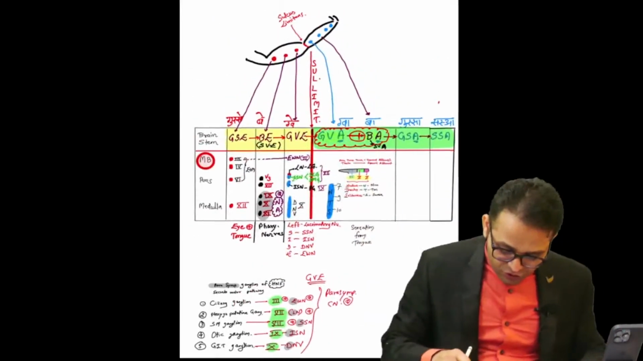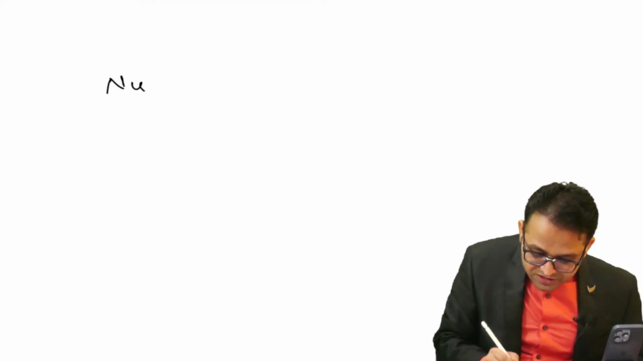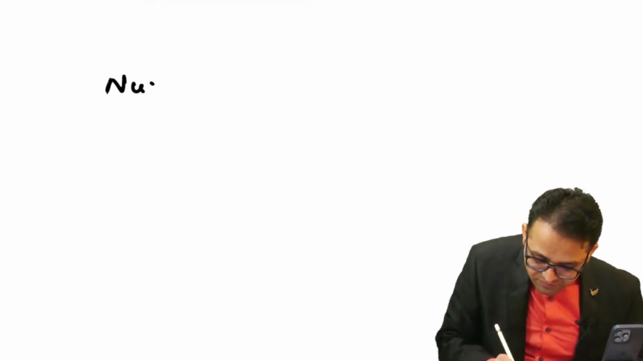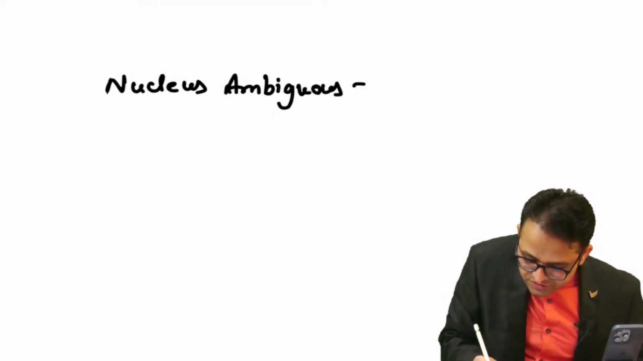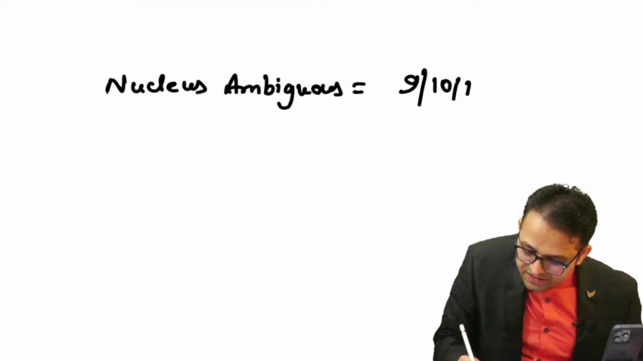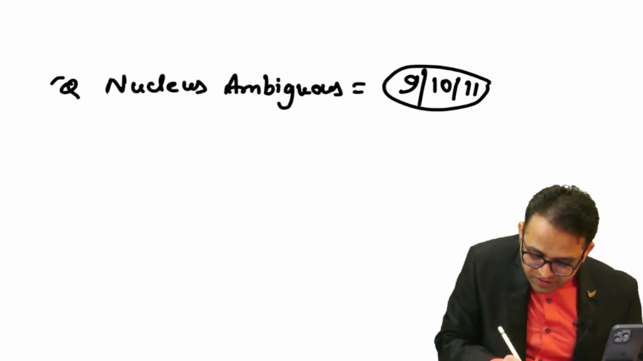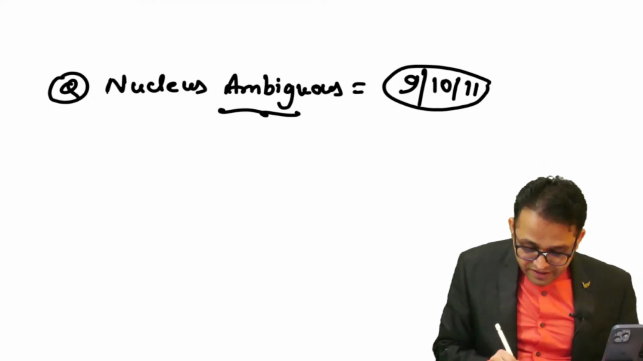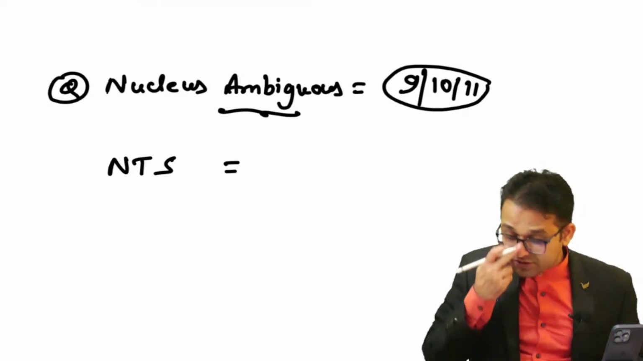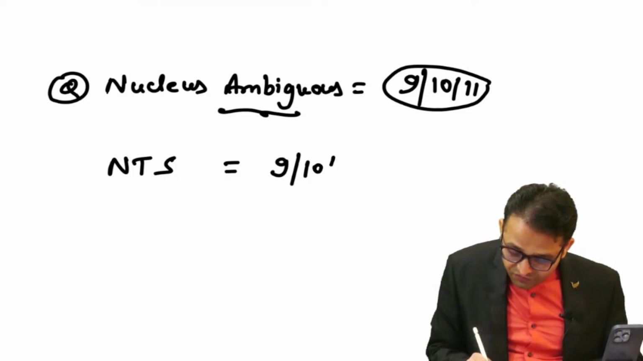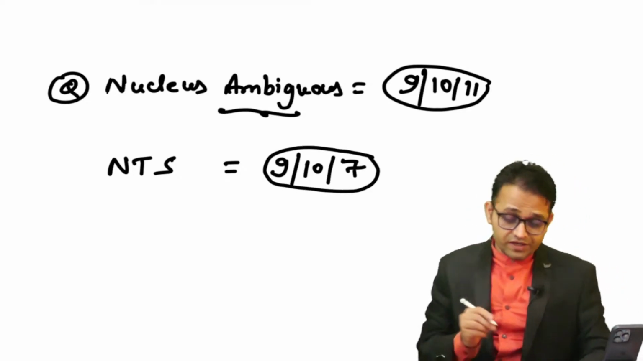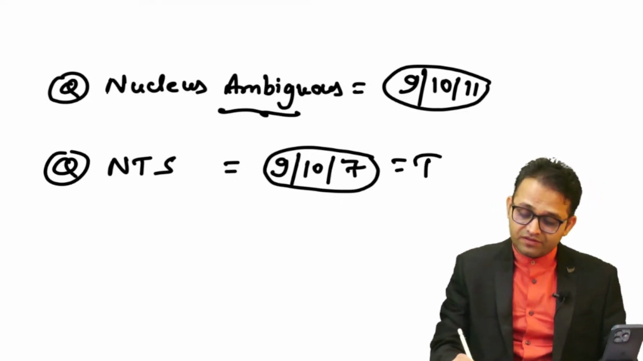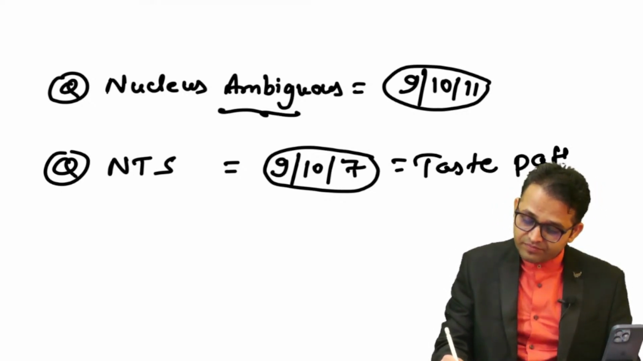And earlier I taught you, again I am teaching you, sir. You taught us nucleus ambiguus is the common nucleus of the 9th, 10th, 11th. MCQ. Ambiguus means common, and I told you the nucleus tractus solitarius. Yes, N for 9, T for 10, S for 7. I told you the concept also, na? Okay. Yes, taste pathway, you can say the taste pathway.